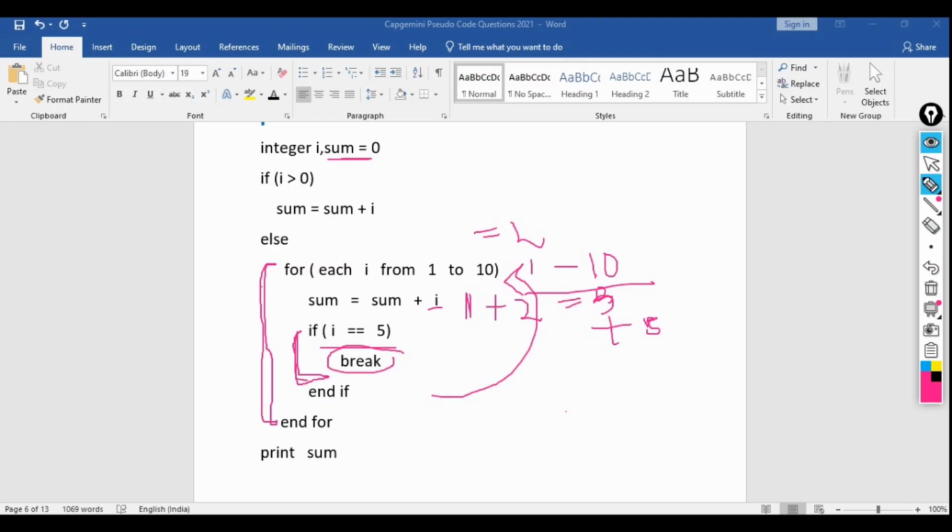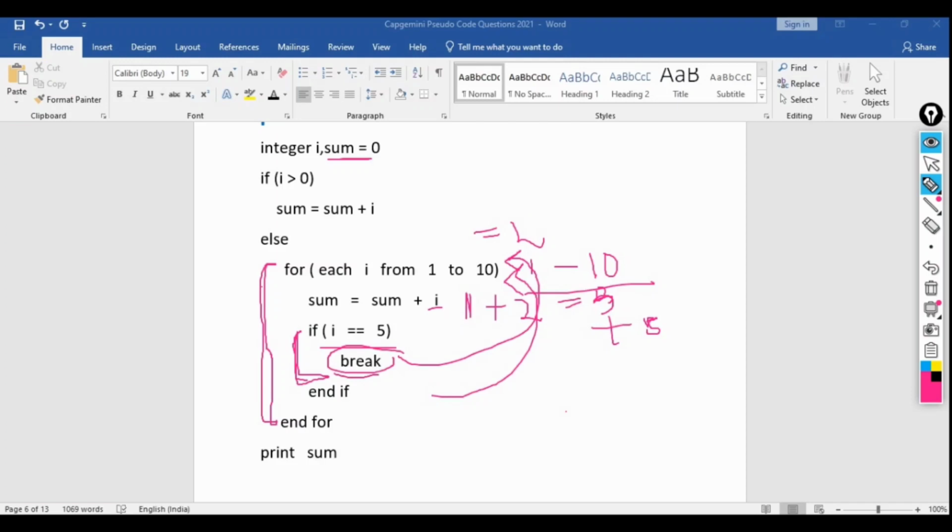Whenever we apply the brake to our bicycle, or our bike or car, what happens? It stops. The same thing happens for the for loop or while loop. Whenever we encounter the break statement or break keyword, the execution will be stopped and it will return to the top execution, or you can say the top condition.